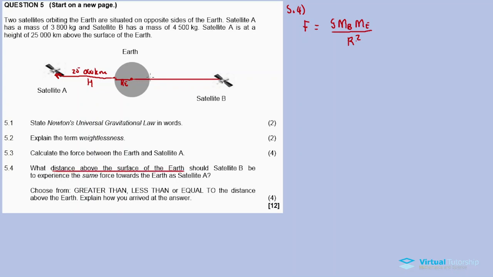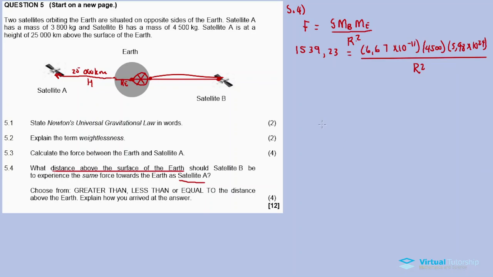So in whatever value we get for r, subtract the radius of the planet Earth. So that is the distance above the surface of the Earth. Then we compare with the distance of satellite A from the surface, whether greater, less than or equal to.